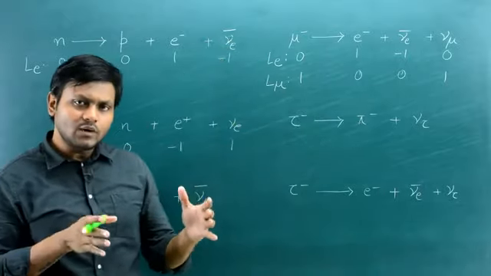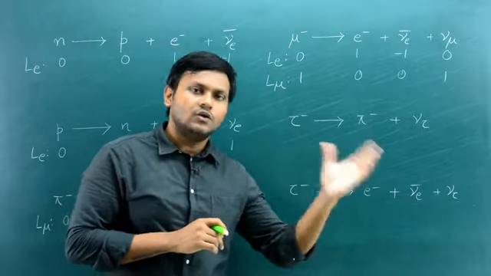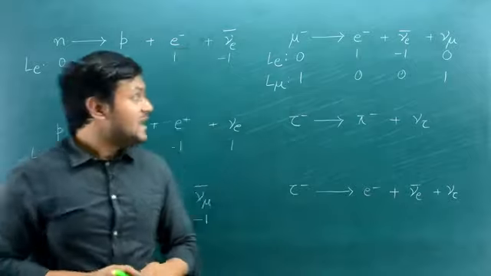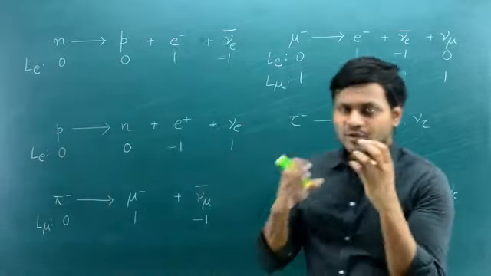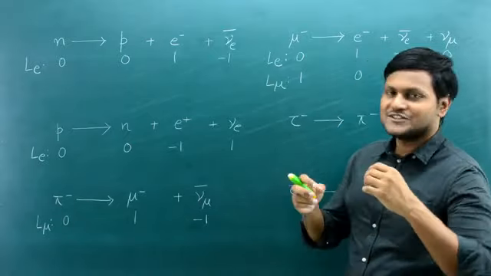So these quantum numbers are additive. That means you can add them on the right hand side as well as on the left hand side, and you can check for their conservation. Now once you get to know about the electron lepton number, muon lepton number, it gives you an idea about what sort of interactions are possible and what sort of interactions are not possible.